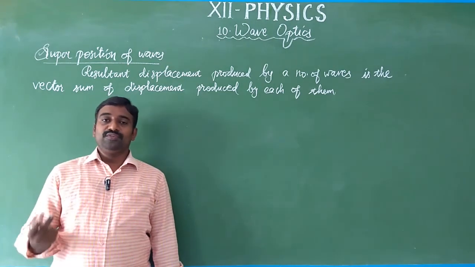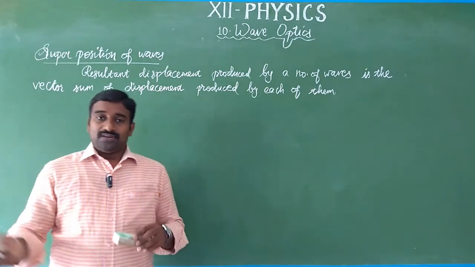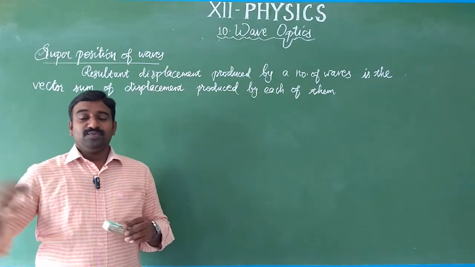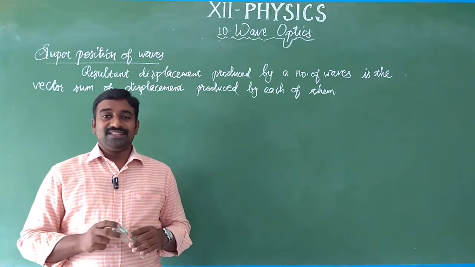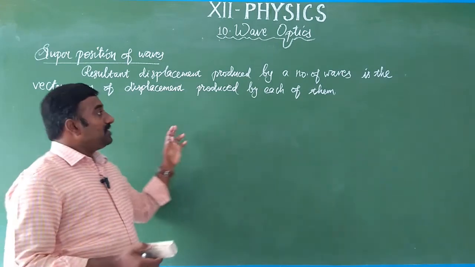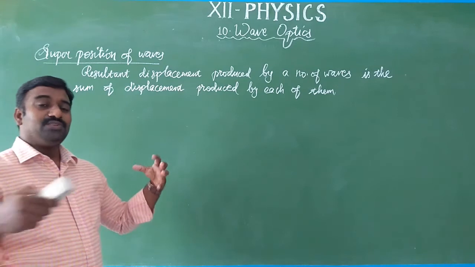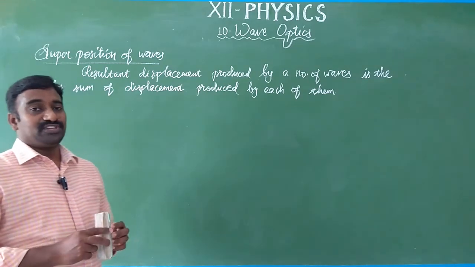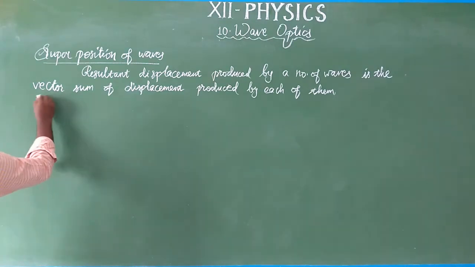Already we have seen the two wavefronts, plane wavefront and spherical wavefront. Just like water waves are produced, light waves also move from the source. So at a particular point, we want to determine the resultant. The resultant displacement is the sum of the displacements produced by the waves. So we need to add, and that is called superposition of waves. It has two types.